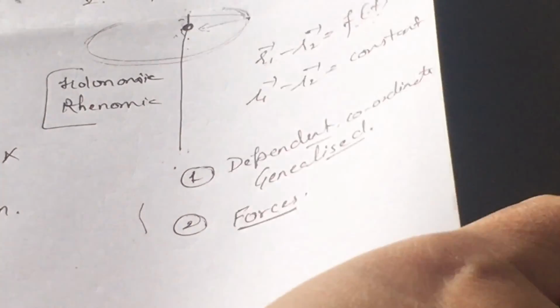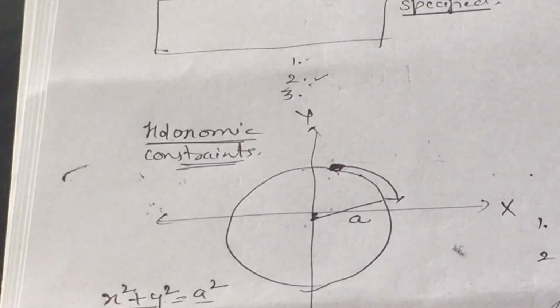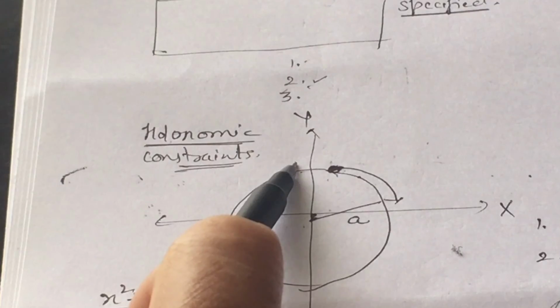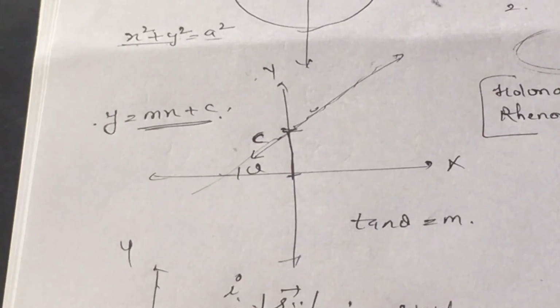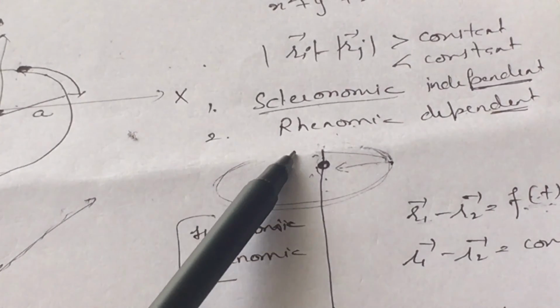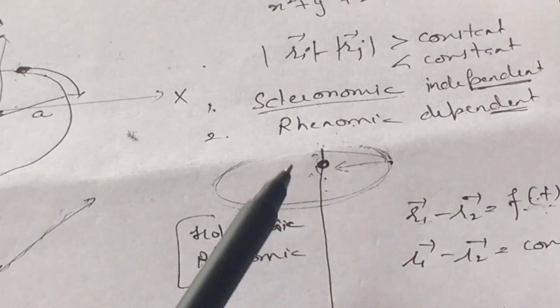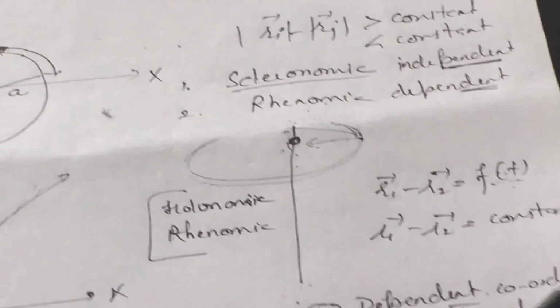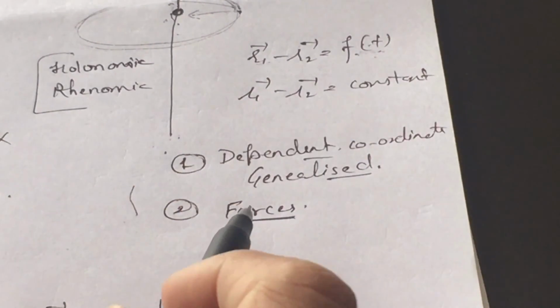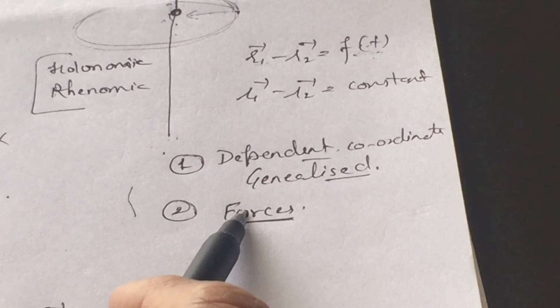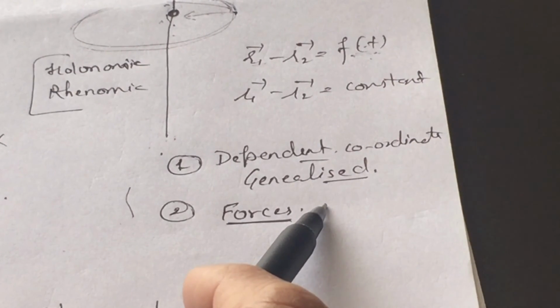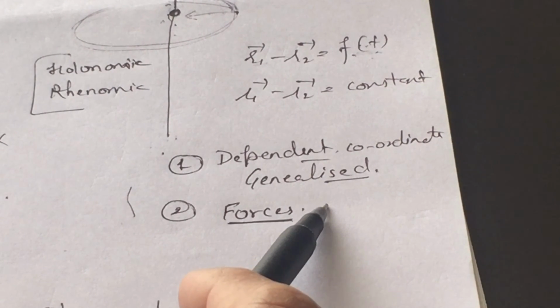In all the cases, whether the particle is moving on the circumference of a circle, in a straight line, or the bead is moving along a wire, we don't mention what type of forces are forcing the particle to be in that geometrical restriction, or applying kinematical or physical restriction.